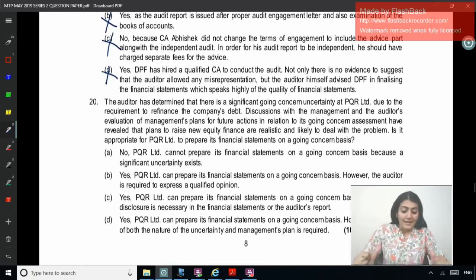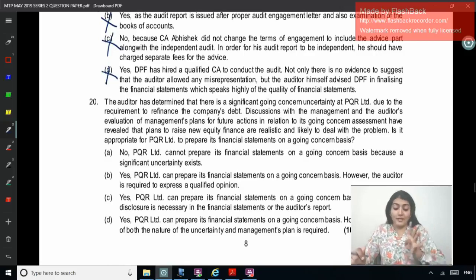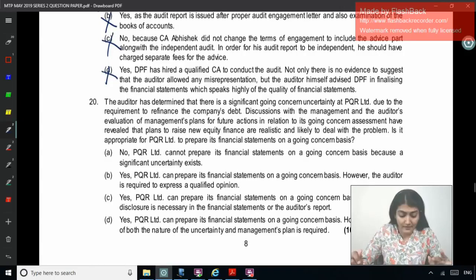If the auditor has determined that there is a significant going concern uncertainty at PQR Limited due to the requirement to refinance the company's debt, discussions with the management and the auditor's evaluation of the management's plan for future action in relation to its going concern assessment have revealed that plans to raise new equity finance are realistic and likely to deal with the problem. Is it appropriate for PQR Limited to prepare its financial statements on a going concern basis? So is there a material uncertainty? Yes. Are there management plans? Yes.